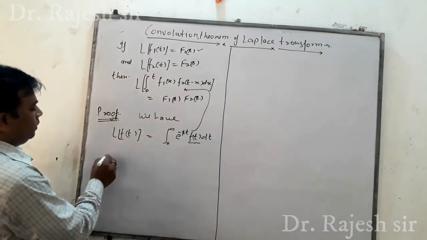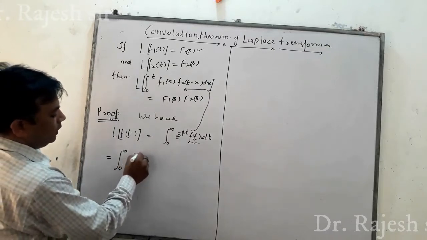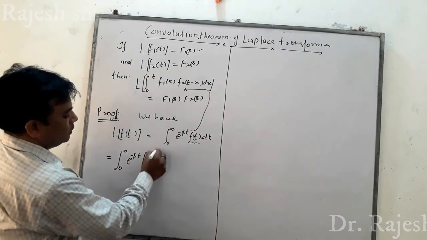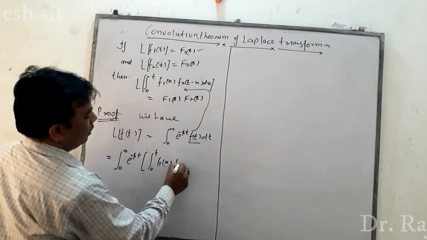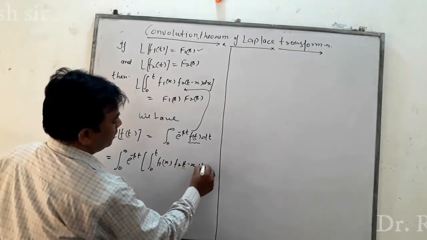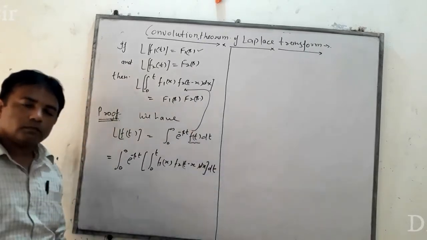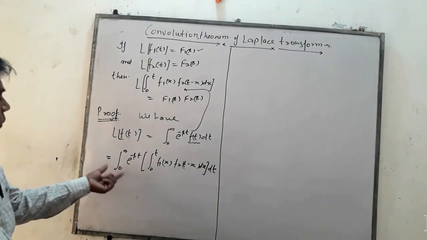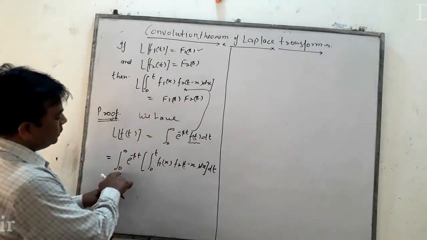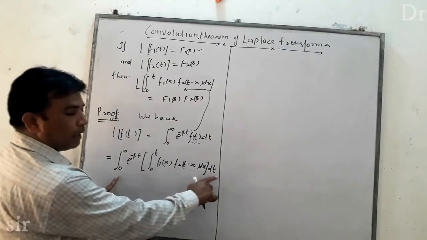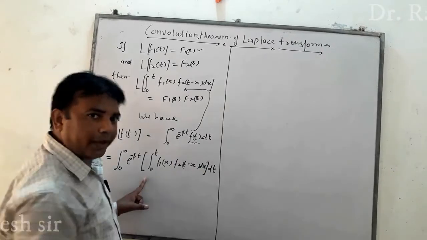So the integral from 0 to infinity of e to the power minus st, times the integral from 0 to t of f1(x) f2(t minus x) dx, dt. Here we see the double integration: 0 to infinity integrating with respect to t, and 0 to t integrating with respect to x.